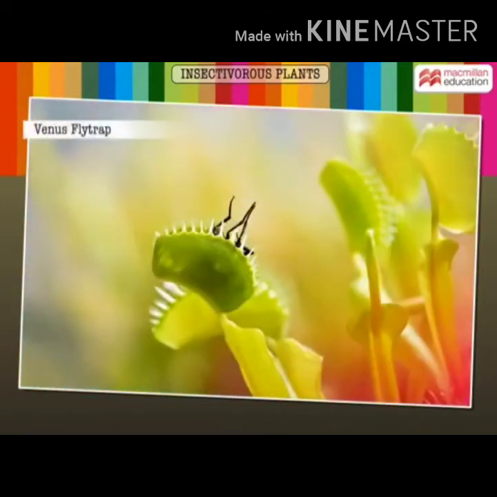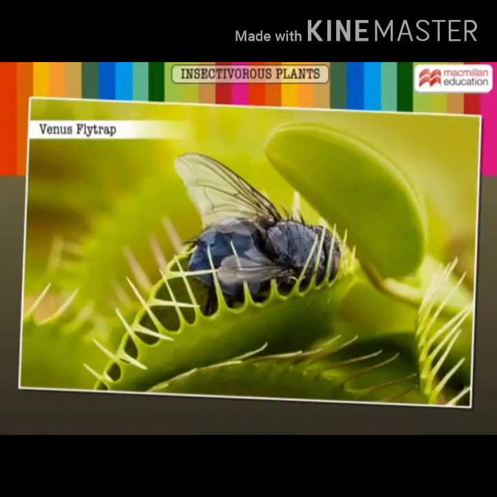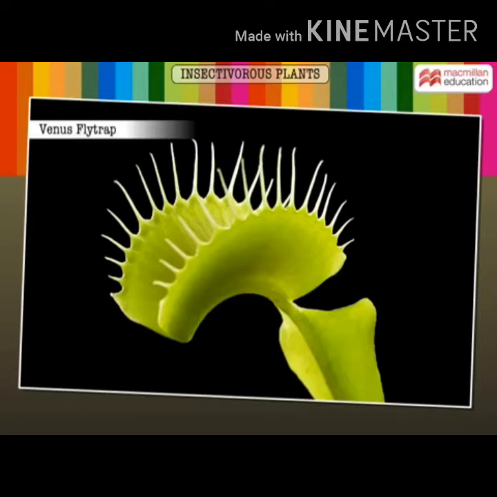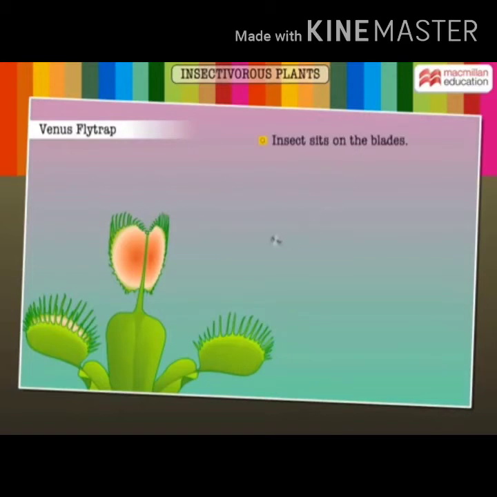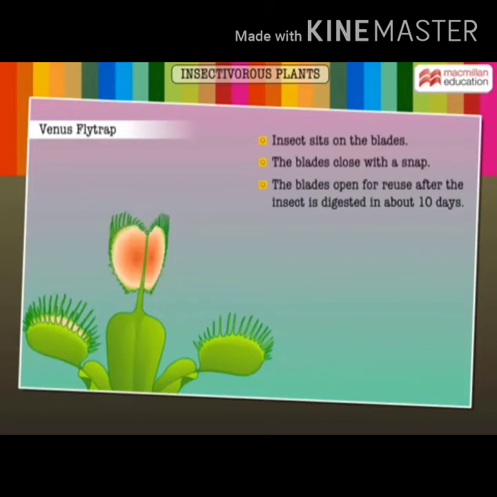This is the Venus flytrap, another insectivorous plant wherein the leaves literally snap shut when insects land on it. The leaf is modified into two blades with thorn-like structures along the margins. These blades are hinged along the midrib. Look what happens when an insect sits on it. Snap! After about 10 days, it reopens only after the digestion is complete.